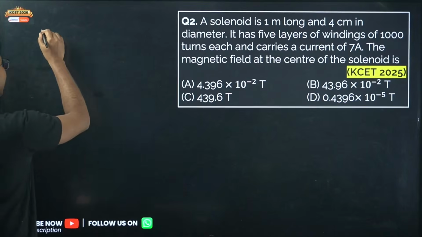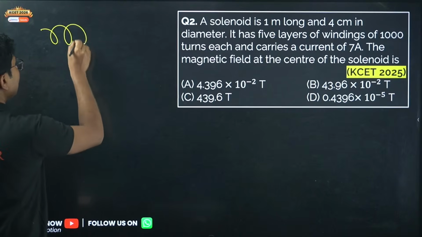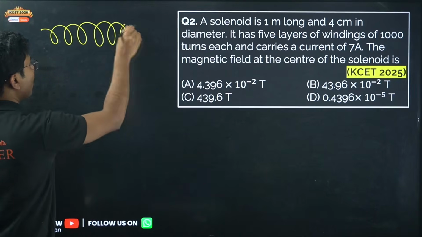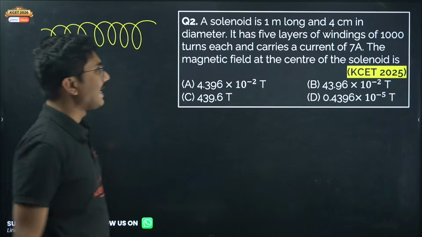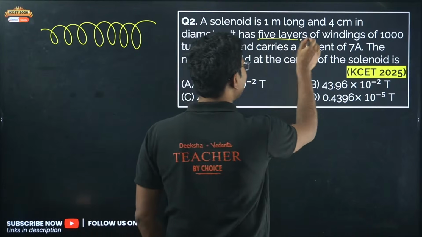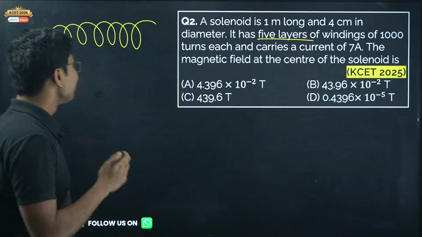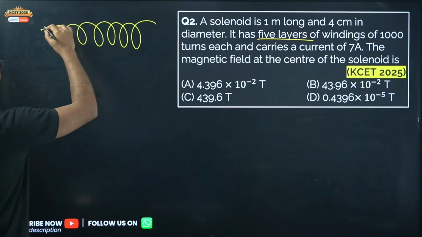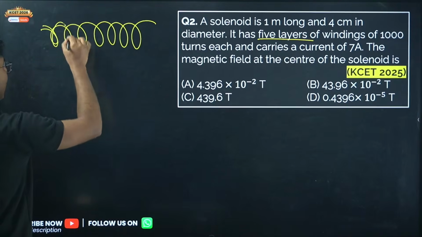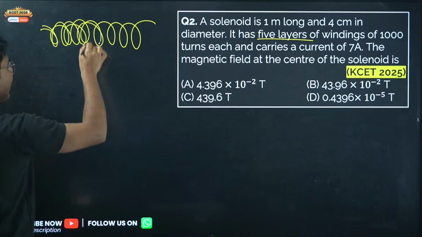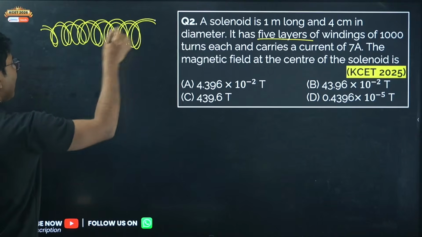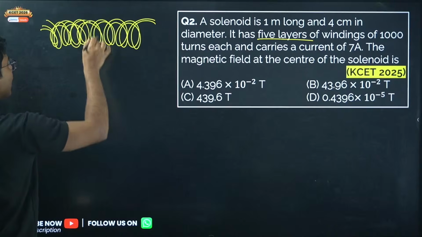So here we have a solenoid, and it has not 1, not 2, but 5 layers. 5 layers means this is one layer. On top of it, if you add one more, it will be the second layer. If you add another on top, it will be the third layer.